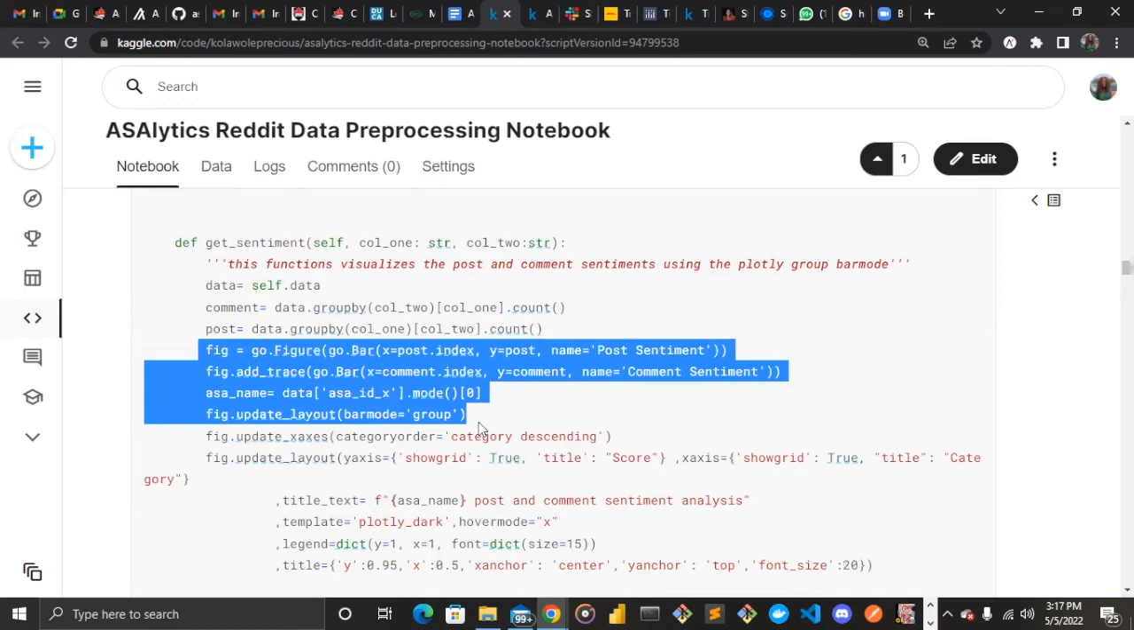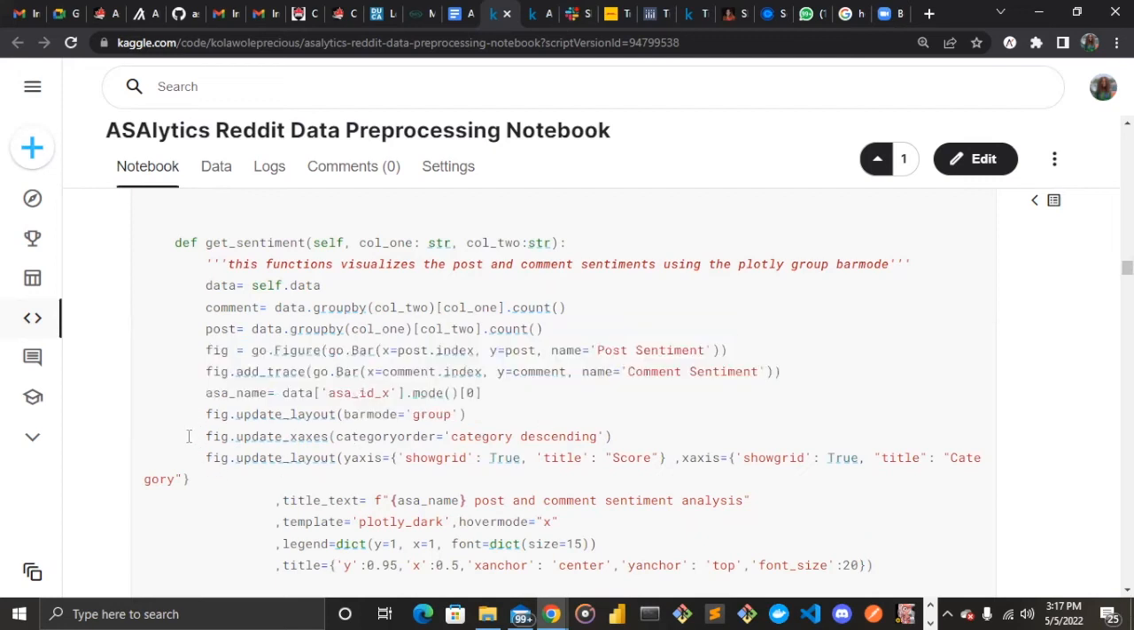So as like stack them on top of one another. But this time we are using group bar mode so that they will be seen side by side. So this time we sorted them category descending so that the most occurring one, the one with the most occurring sentiment, is seen at the top, and then the hierarchy goes down to the least.